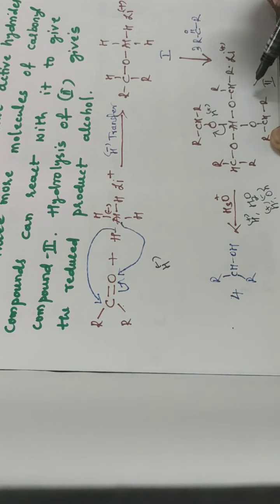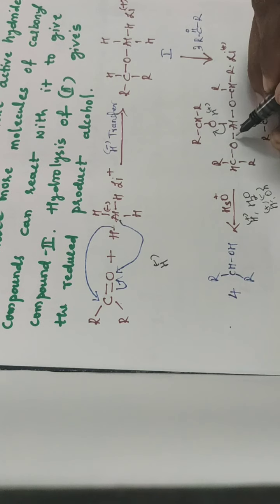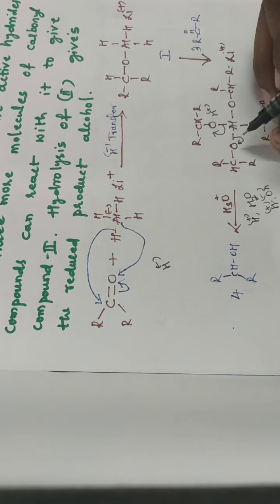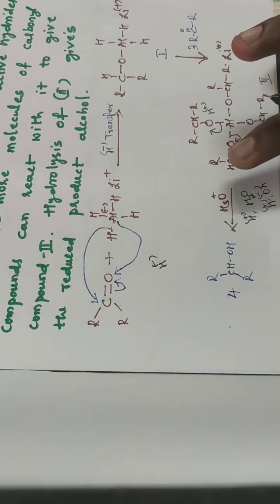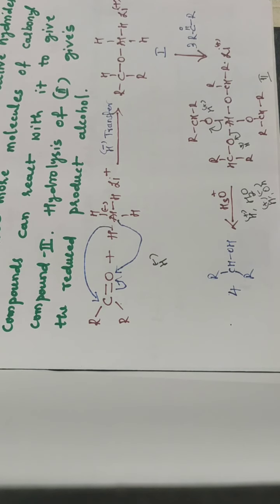The same process applies for the other groups also. Here again, oxygen takes the bonding electrons towards itself and reacts with H plus, and like that it converts the complex compound into an alcohol by the hydrolysis process. So this is the mechanism of the reduction of the carbonyl group into an alcohol. Yes, I think you have understood this mechanism.